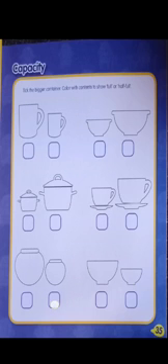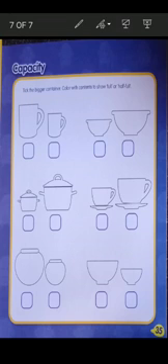Now let's come to the next page, which is page number 35. Tick the bigger container, color with contents to show full or half full. Okay, first we have to take the bigger container. Let me take the bigger container first. Here is the bigger container. I have taken it. Okay, I am going to tell you one other part. You are going to do it by yourself.